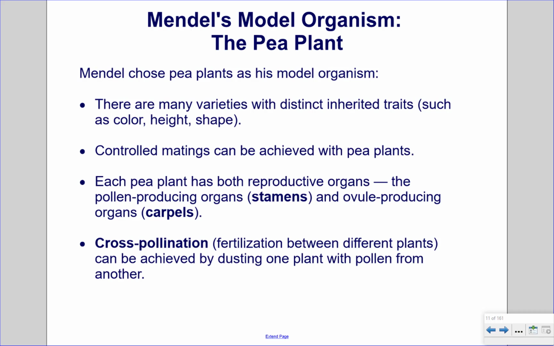Mendel's model organism, the pea plant. Mendel chose pea plants as his model organism. There are many varieties with distinct inherited traits, such as color, height, and shape. Controlled matings can be achieved with pea plants. Each pea plant has both reproductive organs, the pollen-producing organs, stamens, and ovule-producing organs, carpels. Cross-pollination, fertilization between different plants, can be achieved by dusting one plant with pollen from another.